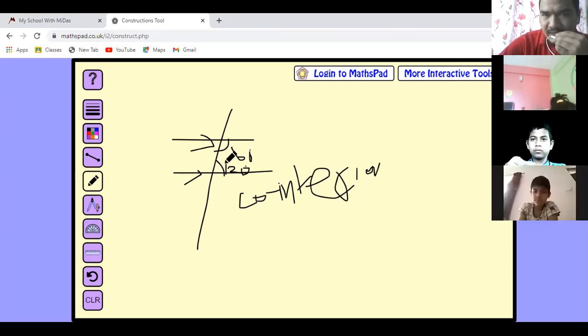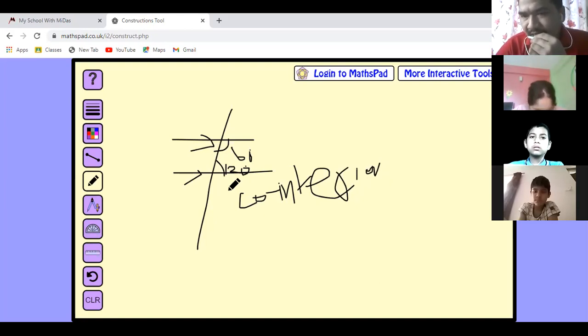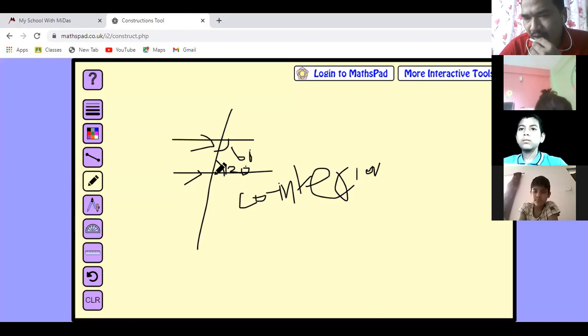Okay, children, this is a co-interior angle. Remember the alternate angles that we saw: alternate angles are equal if the pair of lines are parallel. Corresponding angles are also equal. But the co-interior angle sum will be 180.